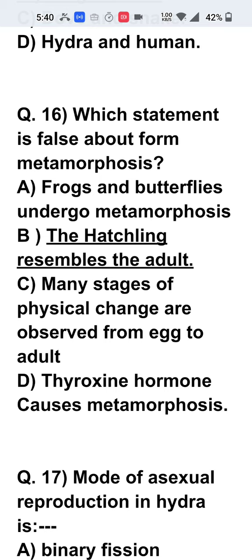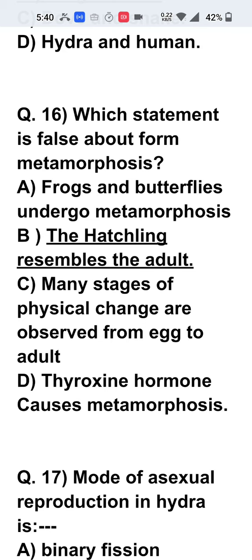Frogs and butterflies undergo metamorphosis. It is correct. The hatchling resembles the adult. It is wrong. So this is chosen. C, let us see. Many stages of the physical change are observed from egg to adult. This is also correct because egg becomes caterpillar or tadpole. Caterpillar in butterfly, tadpole in the frog. And then young adult it becomes, tadpole becomes.